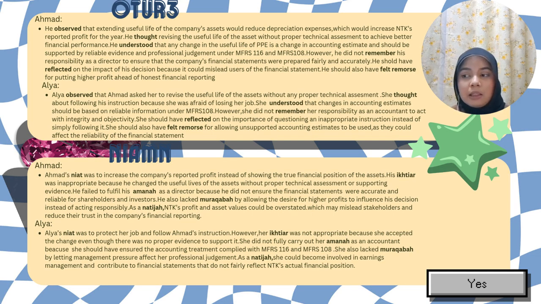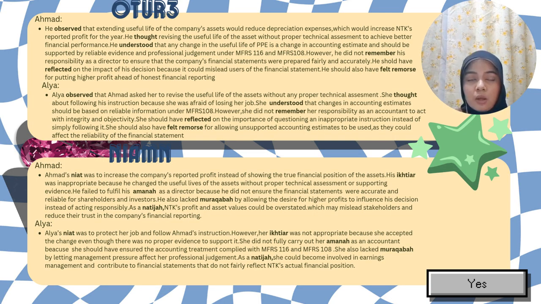Okay, for Alia, she observed that Ahmad asked her to revise the useful life of the asset without any proper technical assessment. She thought about following his instruction because she was afraid of losing her job. She understood that a change in accounting estimate should be based on reliable information under MFRS 108. However, she did not remember her responsibility as an accountant to act with integrity and objectivity. She should have reflected on the importance of questioning an inappropriate instruction instead of simply following it. She should also have felt remorse for following the unsupported accounting estimate, as it could affect the reliability of the financial statements.